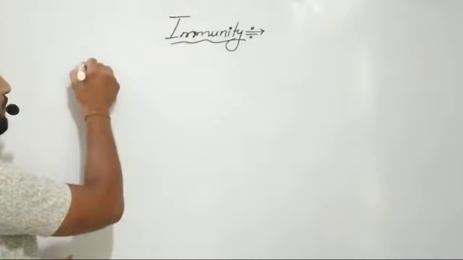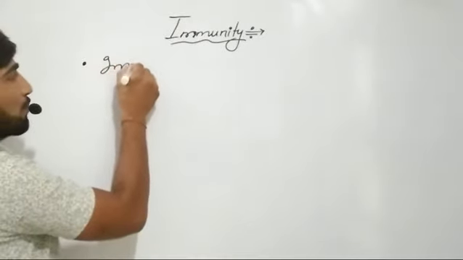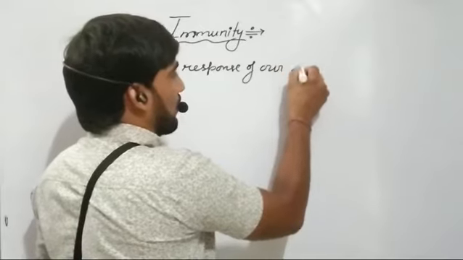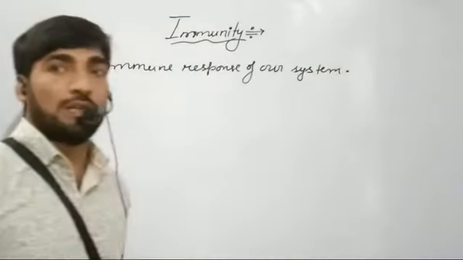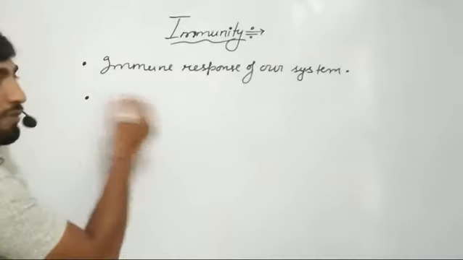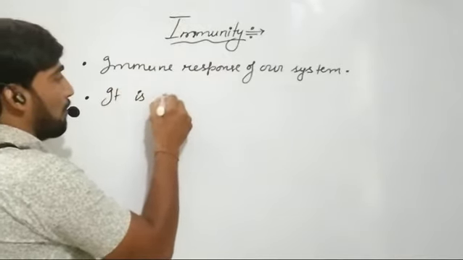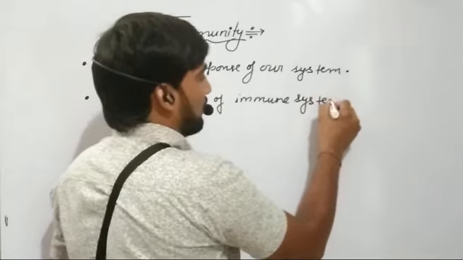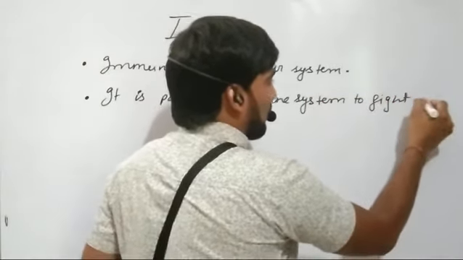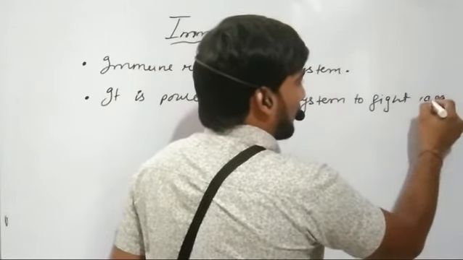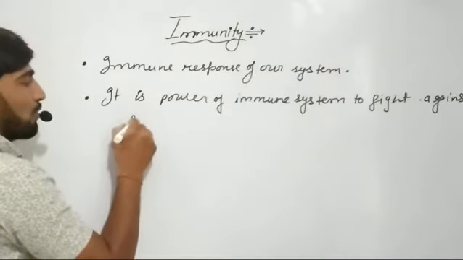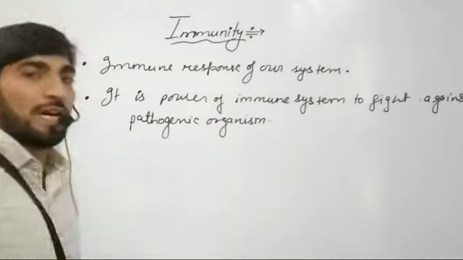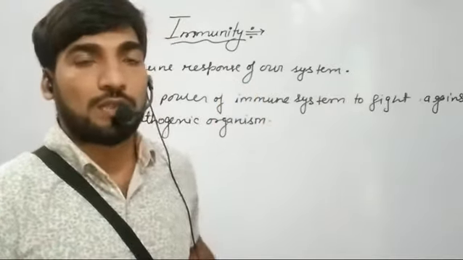Simply defining, immunity is the immune response of our immune system, or we can even say it is the power of the immune system to fight against pathogenic organisms which are responsible for causing different types of disease in our body.